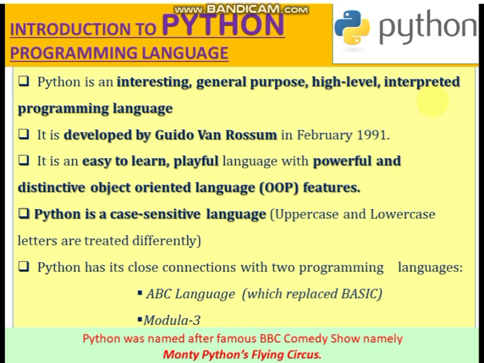Why? As you all know, interpreters are used in programming languages like Java. So here you have an interpreter which interprets the Python programming language. So that is why this is a high level interpreted language. Who developed Python? Python is developed by Guido van Rossum in February 1991.